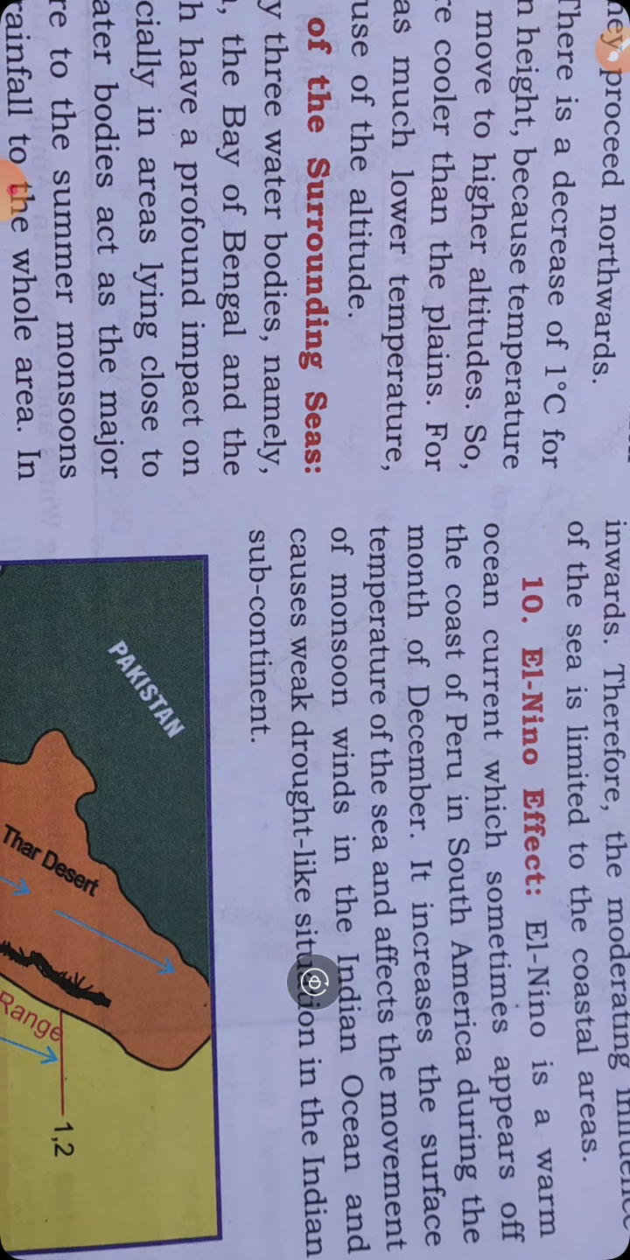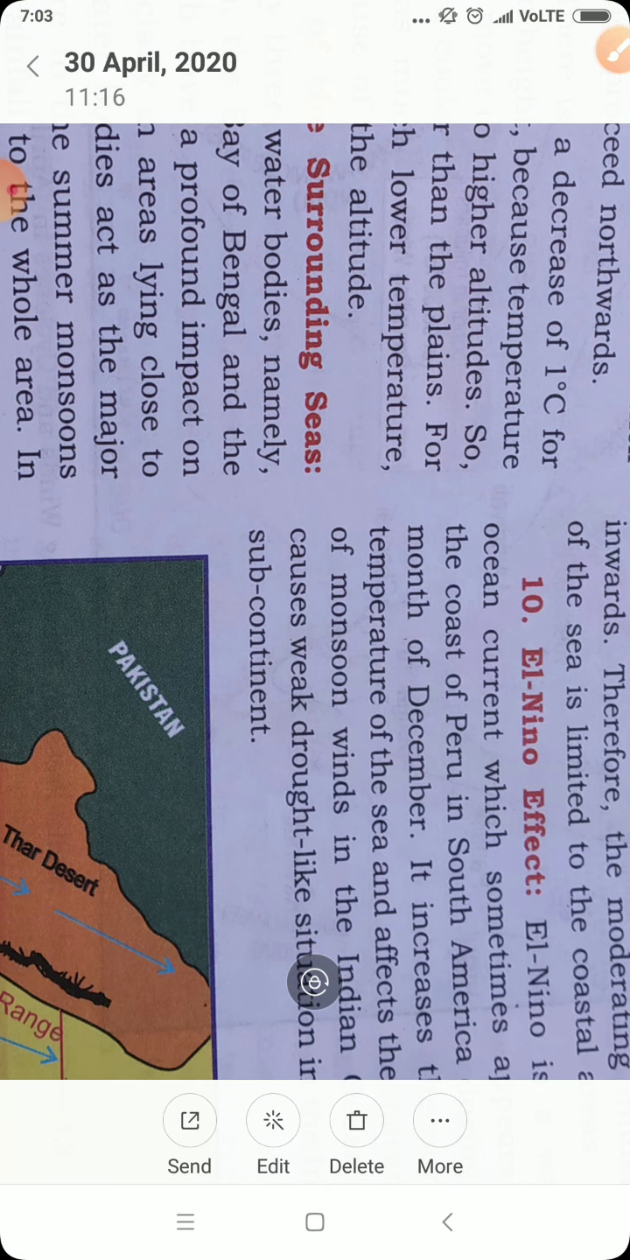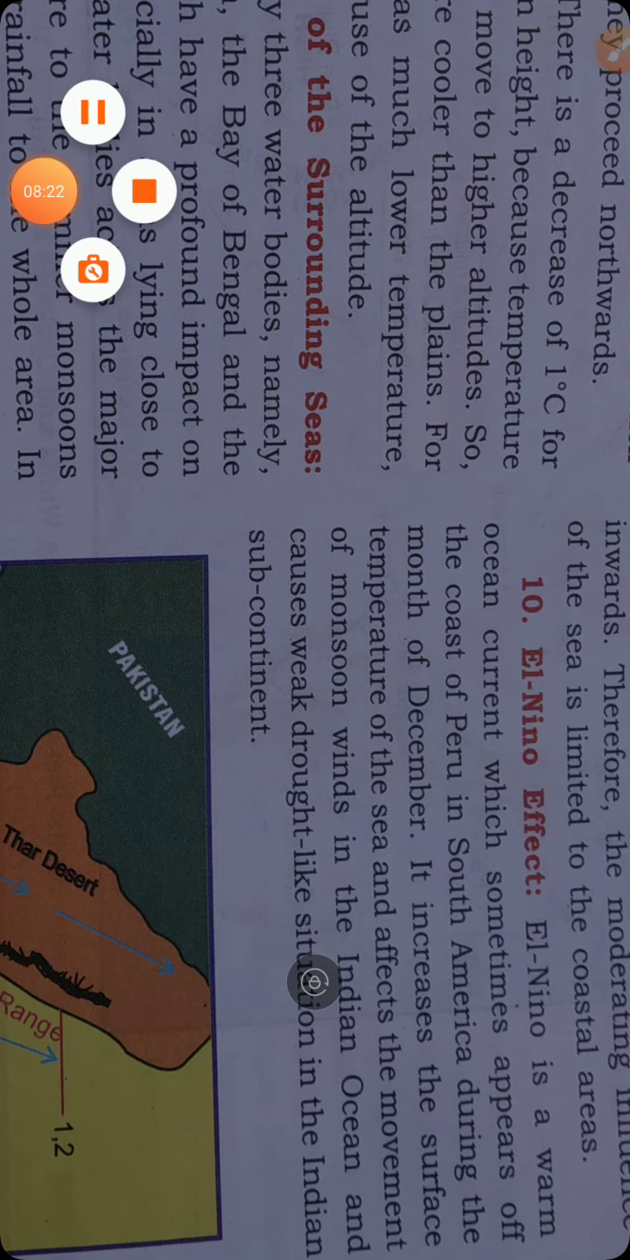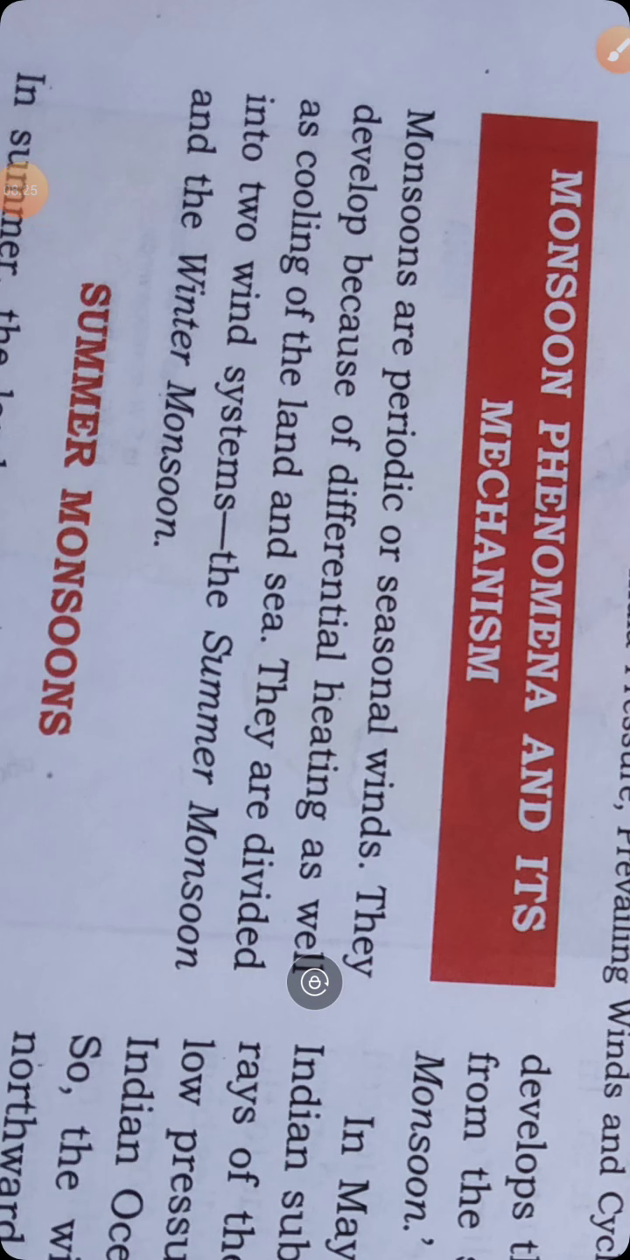Our tenth point: the El Nino effect. El Nino is a warm ocean current which sometimes appears off the coast of Peru in South America during the month of December. It increases the surface temperature of the sea, affects the movement of monsoon winds in the Indian Ocean, and causes a weak monsoon and drought-like situation in the Indian subcontinent. So we have seen the El Nino effect, bringing a drought-like situation in the Indian subcontinent. Let's move on to the next page now.